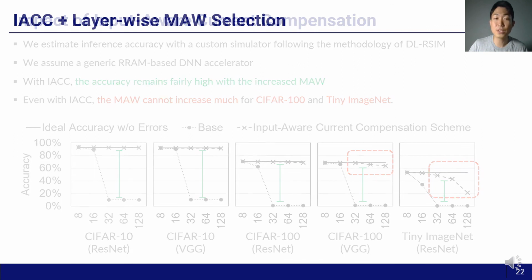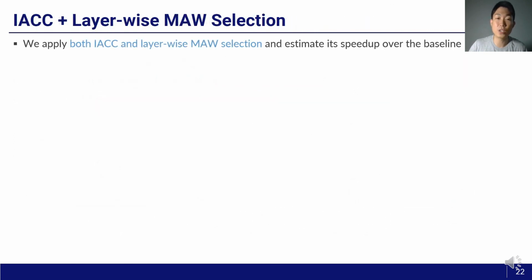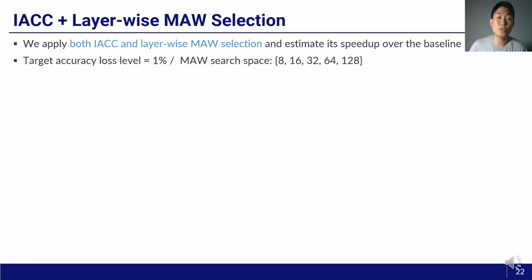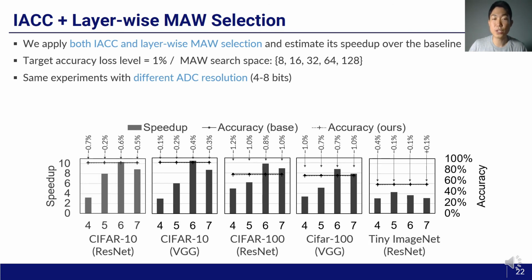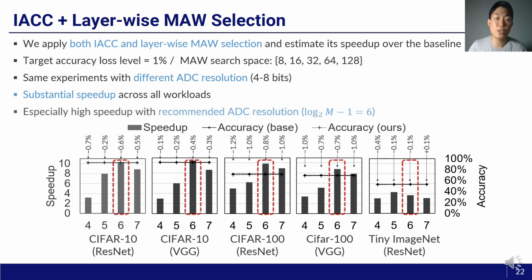So we apply both IACC and layer-wise MAW selection and estimate its speedup over the baseline. We set target accuracy loss level as 1% and use MAW from 8 to 128. We perform the same experiment with different ADC resolution to see its impact. Across all workloads, we achieved substantial speedup. The speedup is especially high with the recommended ADC resolution.